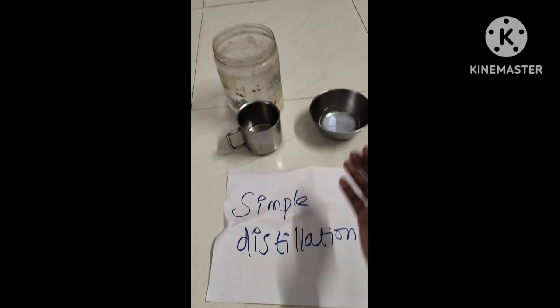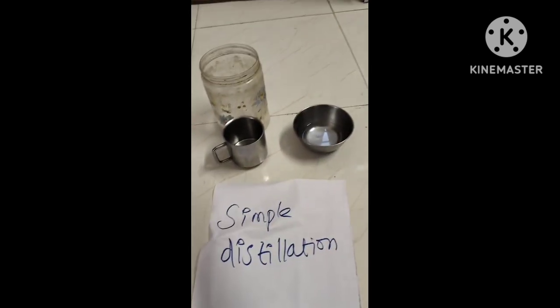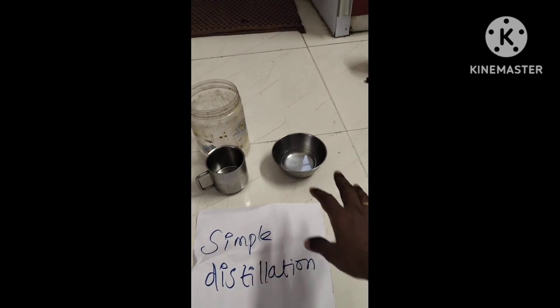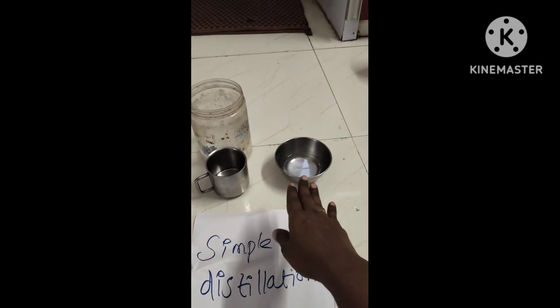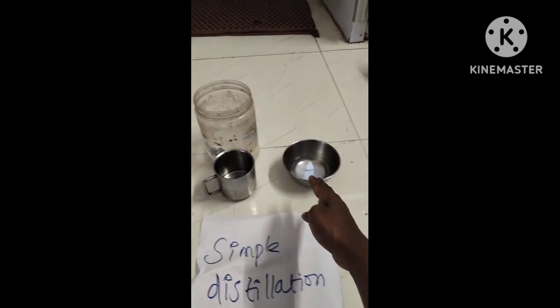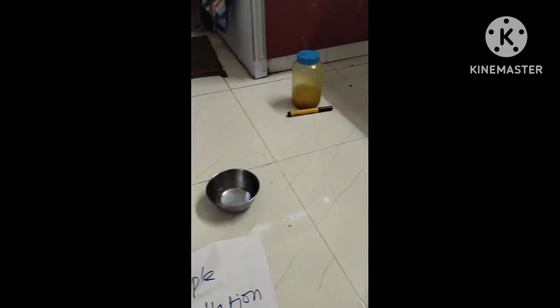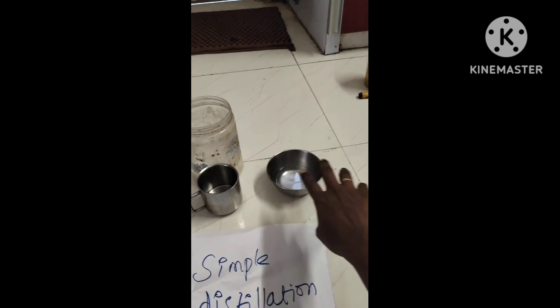When you boil, obviously the water vapor comes up. Previously I said the crystals will come up, but no, they are sediments and stay at the bottom. One is separated by condensation. Vapors are condensed and water is collected separately, and the other is separated. So two liquids are separated.